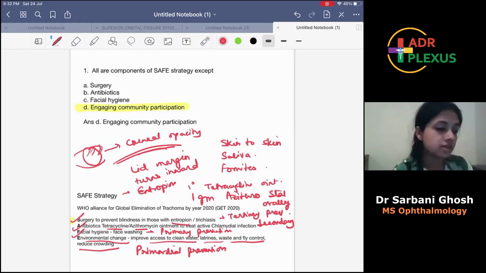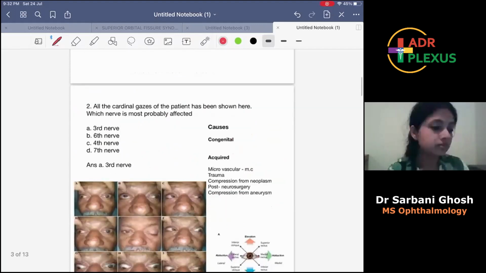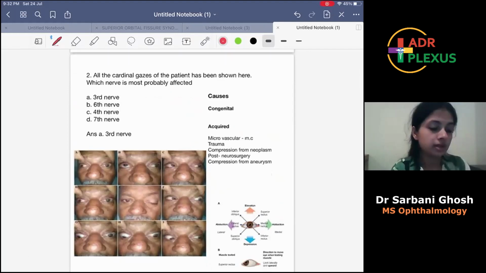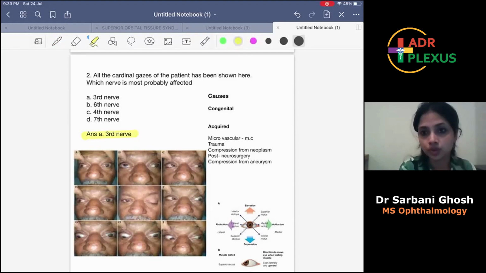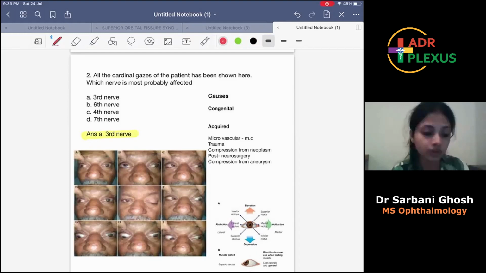Okay, so now I'll move to the next question. The second question is, you can see in this picture, there was a picture shown where all the 9 gazes were shown. All the cardinal gazes of the patient are shown here. Which nerve is most probably affected? Okay, the answer would be third nerve. So this is a third nerve or oculomotor palsy.